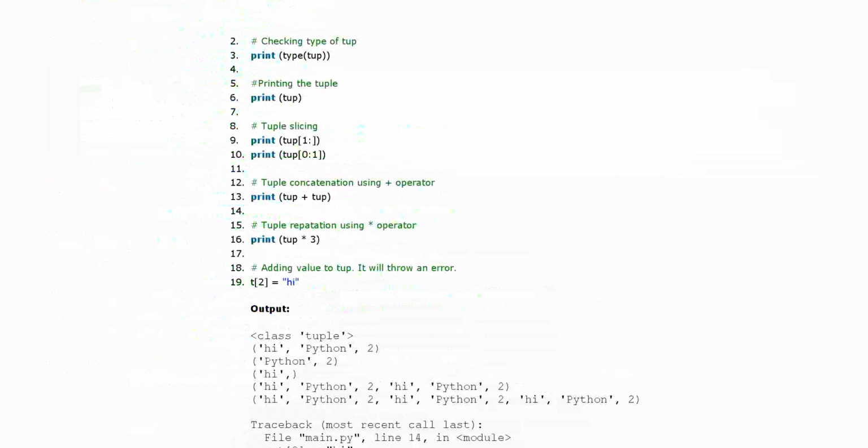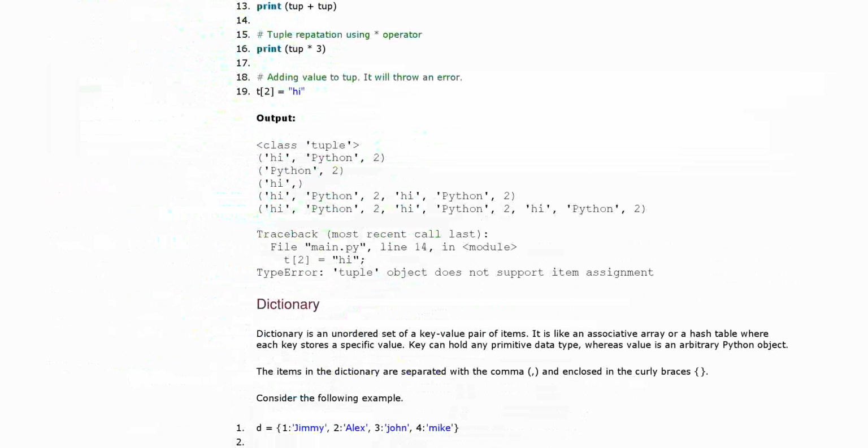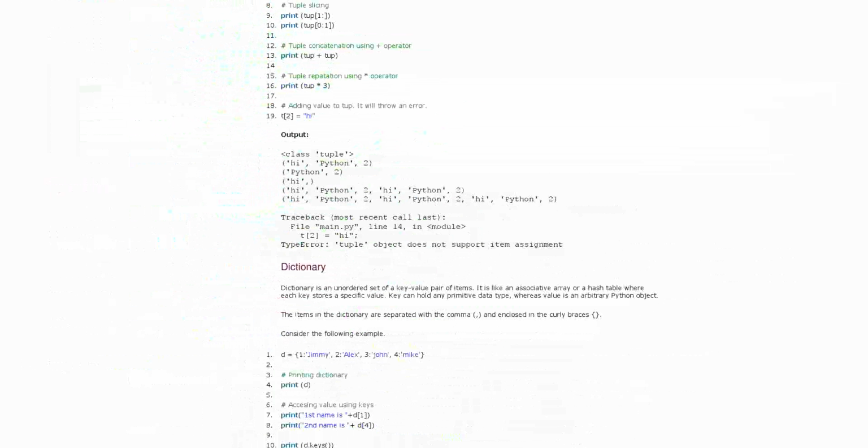Your tuple slicing. If we say tup 1, so here hi is at 0, python is 1 and 2 is 2. Fine, the index of hi is 0, index of python is 1 and of 2 is 2. So it's saying just slice from 1 onward. If we start with 1, then we will start with python, and till 2 we will slice the tuple. Okay. Next is print tup 0 to 1.